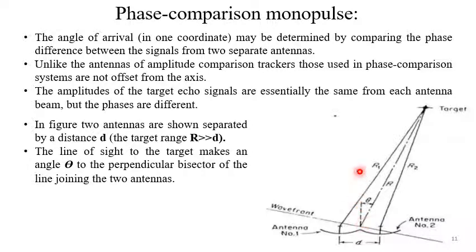So this is the front direction of the antenna array, this is theta, and this distance is r from the midpoint. So from first antenna the distance is r1, from second antenna distance is r2. But the point is that this d is much smaller compared to this r.